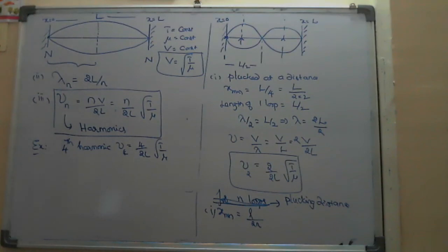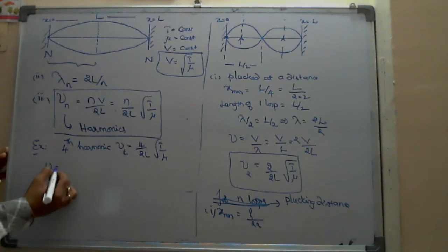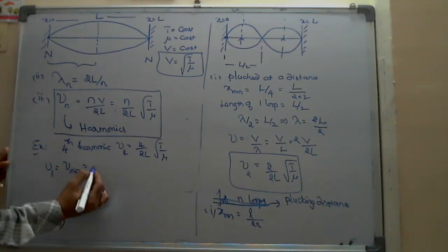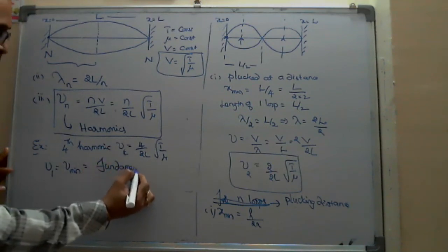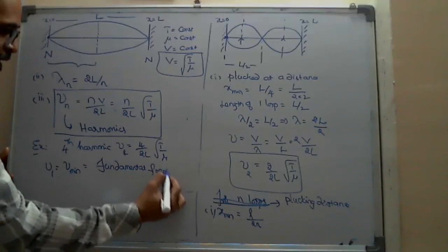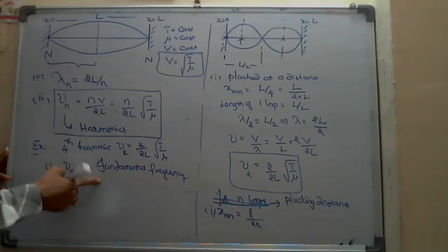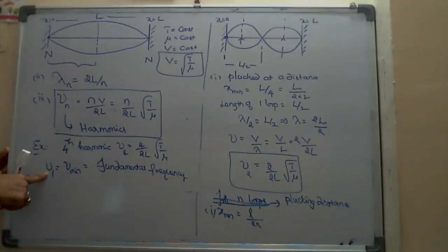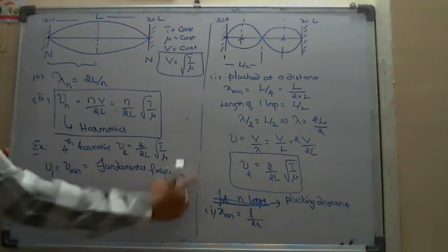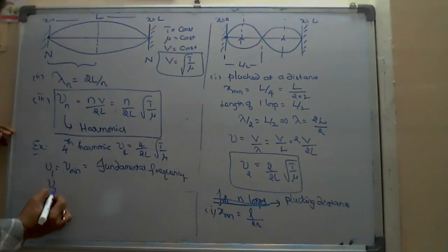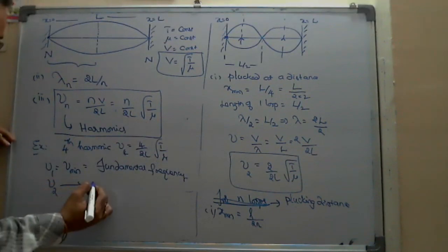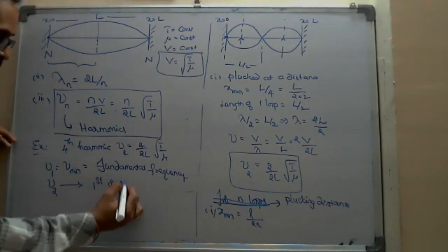But when we come to our physics, we call those frequencies nu 1 and so on. The first frequency, which is the minimum frequency you got, is the fundamental frequency. When you ask the musician, they will call it the first harmonic. If you ask the physics master, I say this is the fundamental frequency. And the second one is called the first overtone.